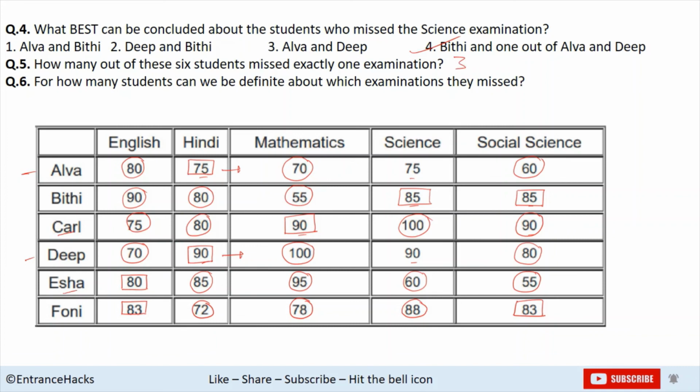How many students can we be definite about which examination they missed? So for 4 students we are definite. Only 2 students we have doubt about, Elva and Deep. So 4 is the answer for this.